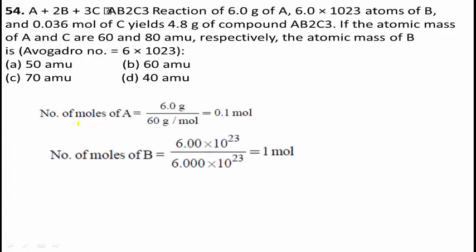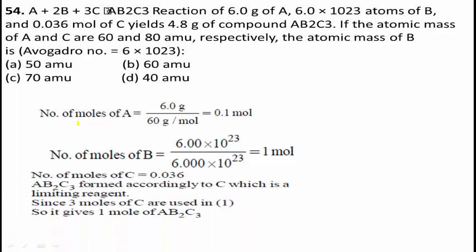Then the number of moles of B equals 6.0 into 10 to the power of 23 divided by 6.0 into 10 to the power of 23, which is equal to 1 mole. So the number of moles of B equals 1 mole, and the number of moles of A equals 0.1 mole.